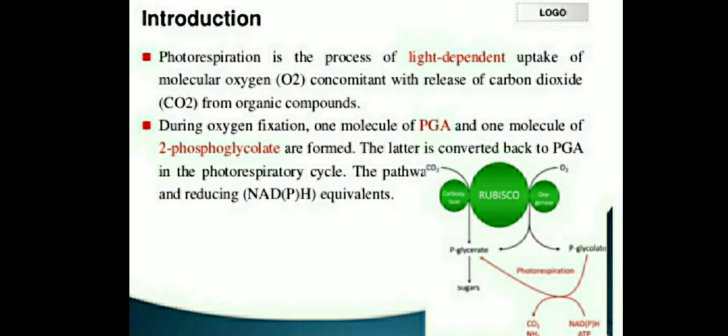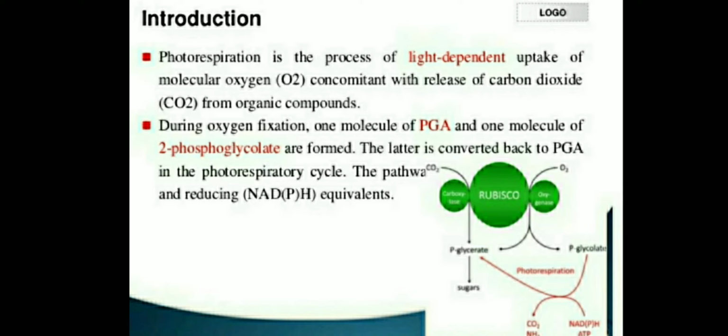So this process is called photorespiration. In respiration, what happens? Use of oxygen and release of CO2. The same thing happens here, but it occurs in the presence of light, so it is called photorespiration.